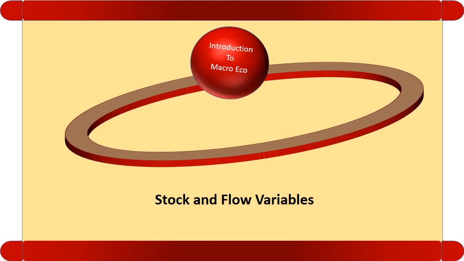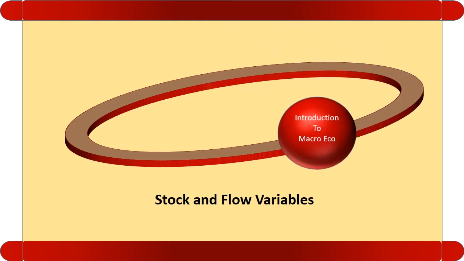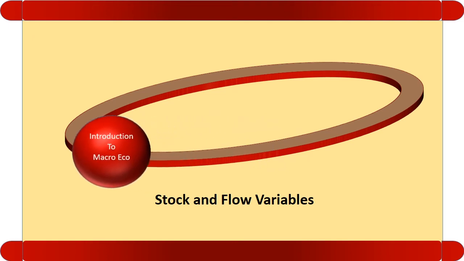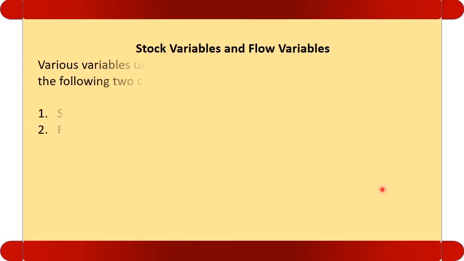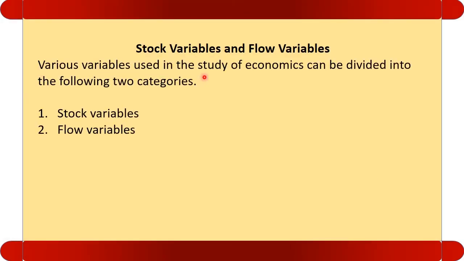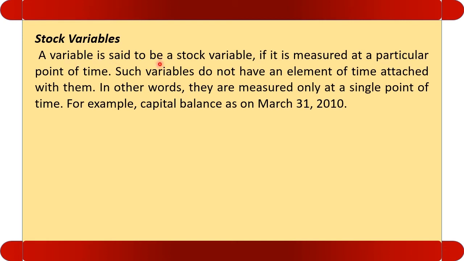Now let us see stock and flow variables. Various variables used in the study of economics can be divided into two categories. We study variables in macroeconomics, and these variables can be categorized into stock and flow variables. Let us see what is a stock variable. A variable is said to be a stock variable if it is measured at a particular point of time.